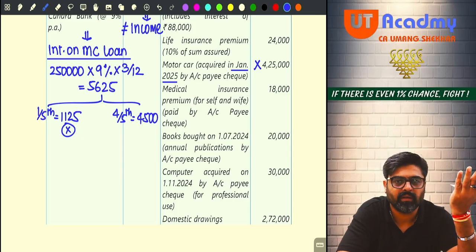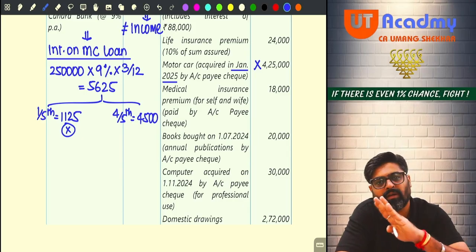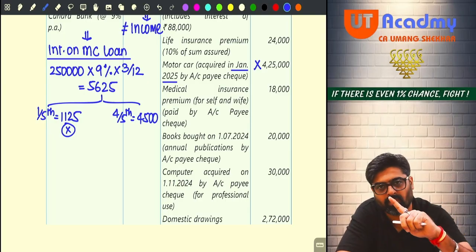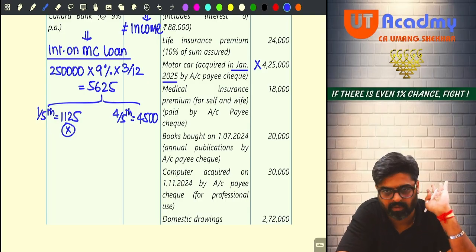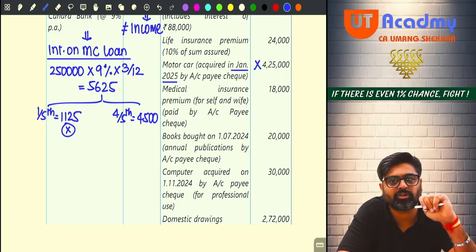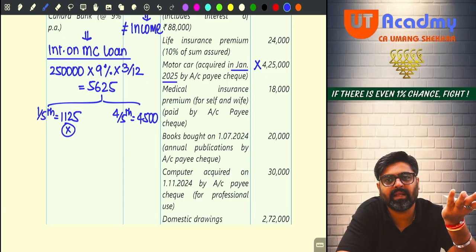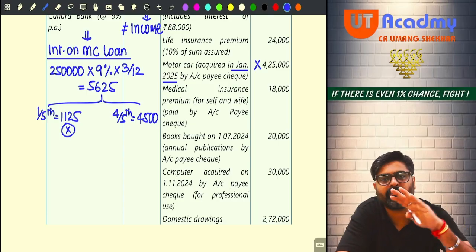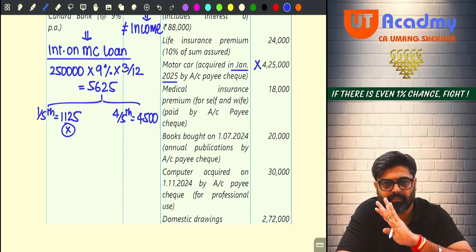If it was given, what we would have done? Still we would not have taken 1125 as a deduction, but we would have taken the deduction of 4500 because it was paid, appearing on the payment side. Now can you see this 5625 on the payment side? No. Meaning that 1125, even if it was paid, was not allowed only.